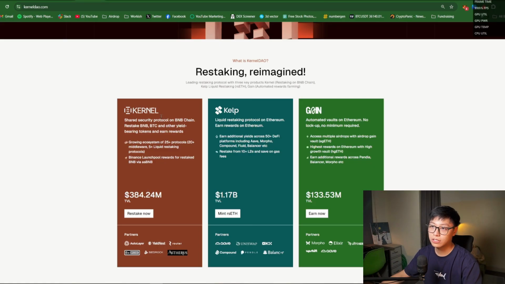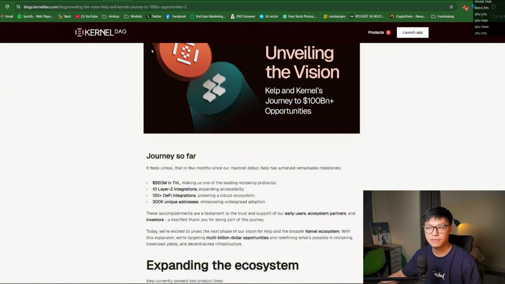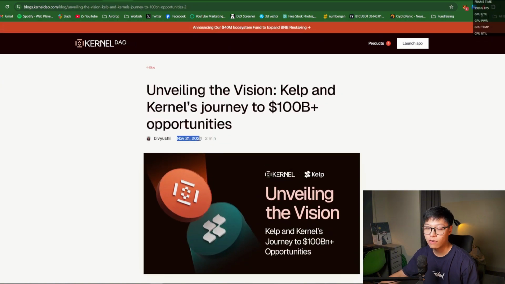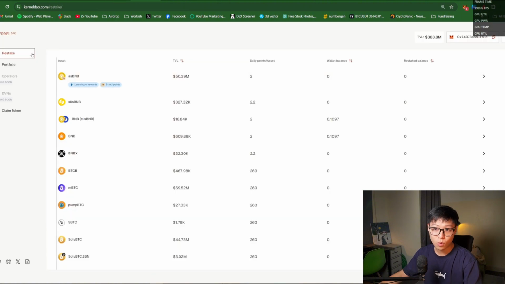First of all, let's look at Kernel right here. As you can see, Kernel is quite a new product from KernelDAO, because I believe at the end of 2024, on November 21st, they announced that they want to expand the ecosystem of KernelDAO. Previously, they were mainly on Ethereum, right? So they built another product called Kernel, which is designed to be BNBChain's flagship restaking solution. Yeah, this is a very new product, and that explains why a lot of these features are coming soon. But we will look at the features that are now available.